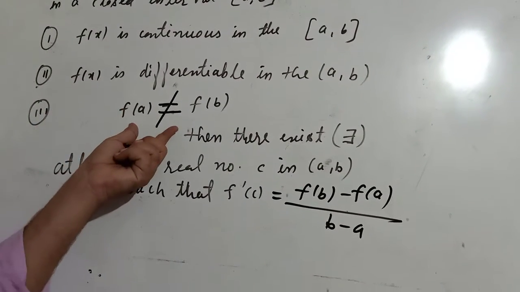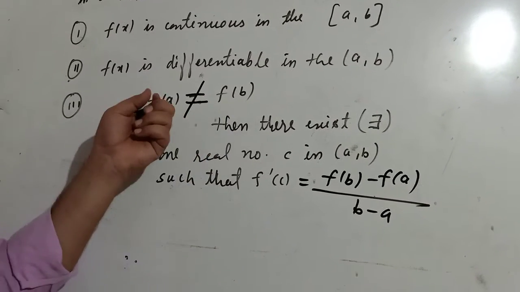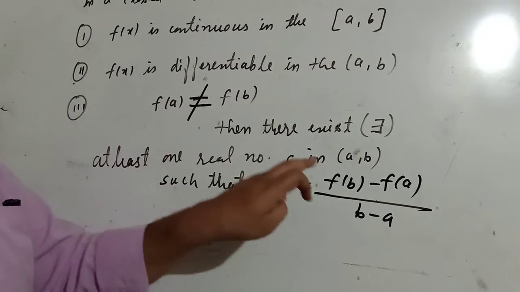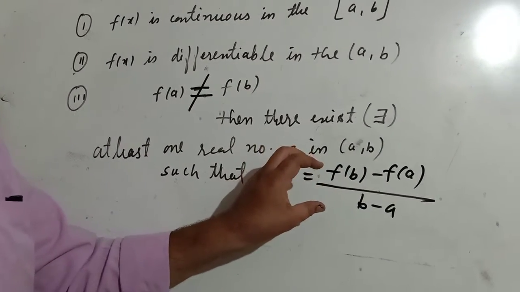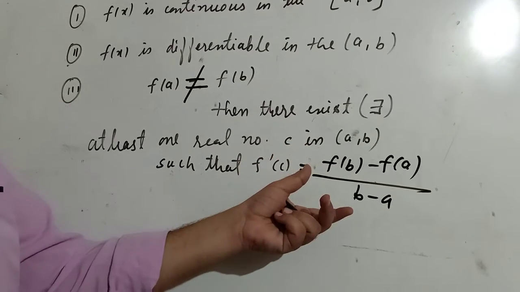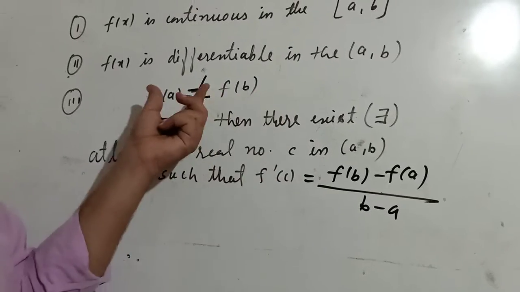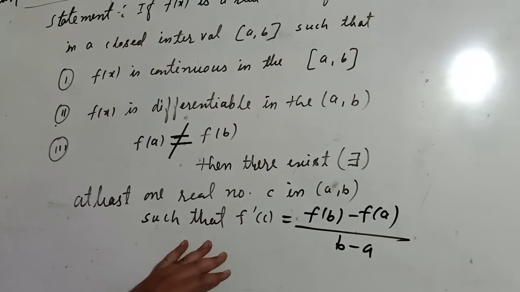In Rolle's theorem, f(a) equal to f(b). What will happen if f(a) and f(b) are equal? Suppose f(a) is 5, f(b) is 5, 5 minus 5 is 0. Then f'(c) equal to 0, and the mean value theorem will become Rolle's theorem. This is the difference. So that's why f(a) should not equal f(b).